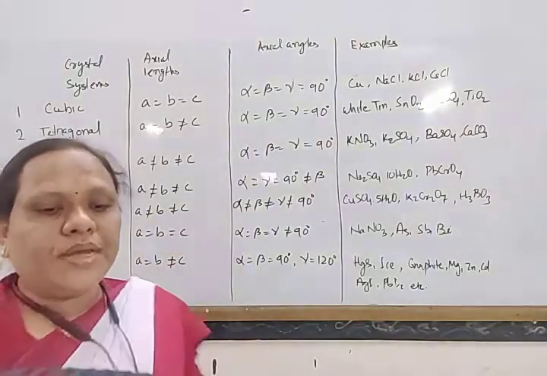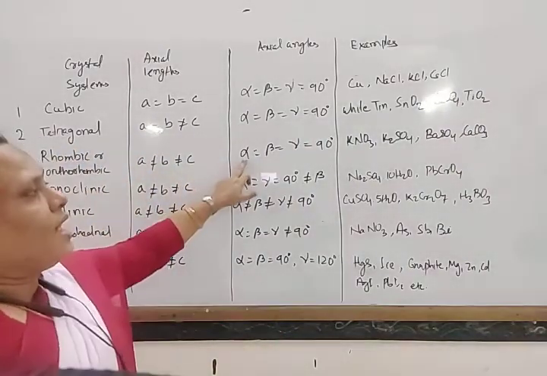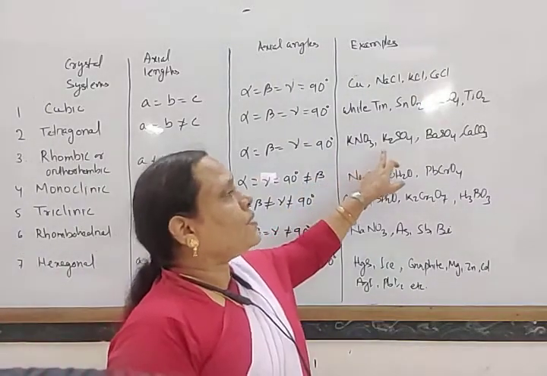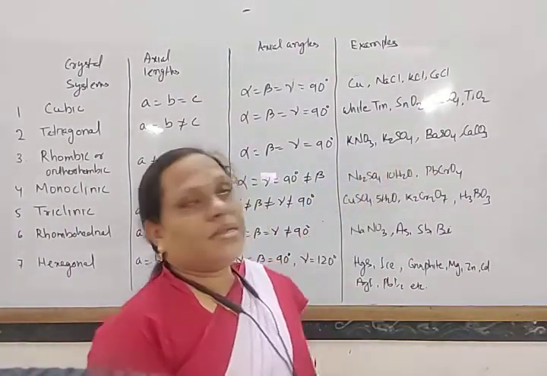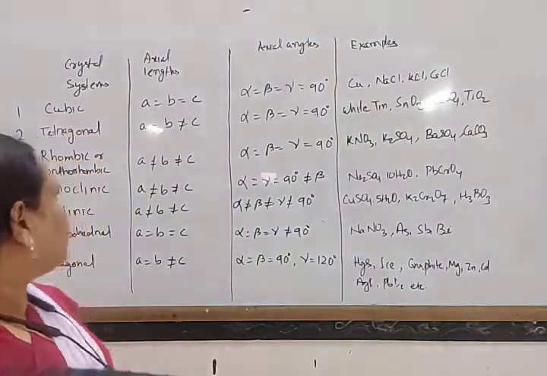rhombic or orthorhombic, with alpha, beta, gamma equal to 90 degrees. Examples: potassium nitrate, potassium sulfate, barium sulfate. All these generally undergo this type of arrangement.